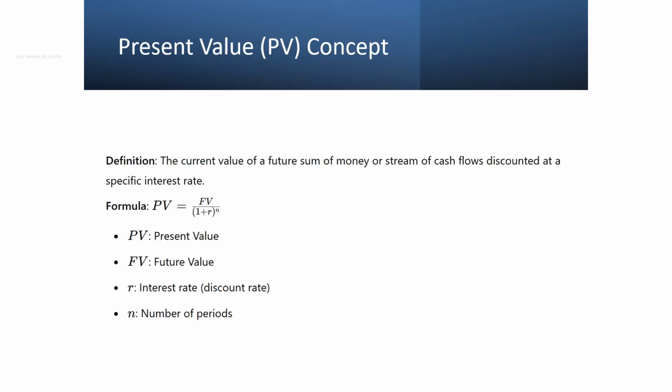Present value, or PV, is the current value of a future sum of money or stream of cash flows discounted at a specific interest rate. It helps determine the value today of money to be received in the future.